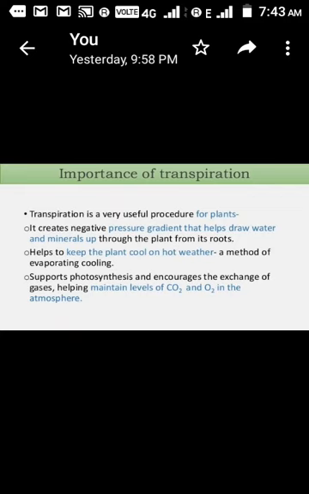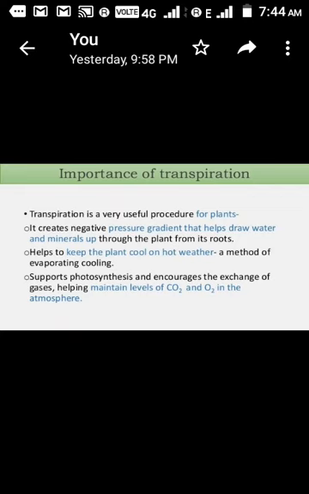This is one fundamental and most important significance of transpiration: it creates a pressure gradient that helps to draw water from the roots so that it can move in the plant body, and along with the water, minerals also move into the body. Because of transpiration, water moves into the plant body. We have already discussed this in that chapter.